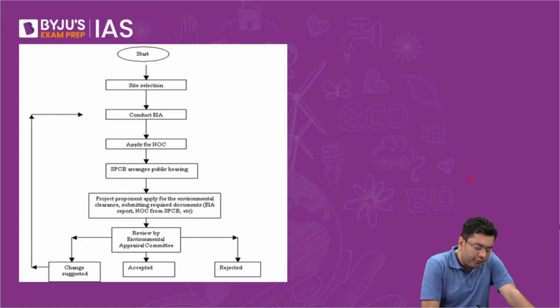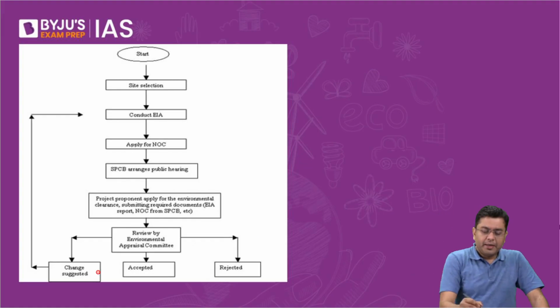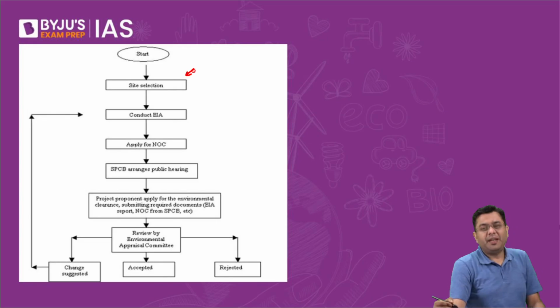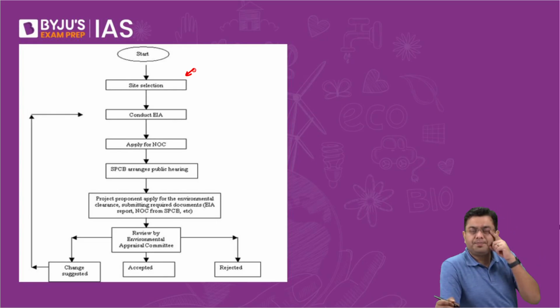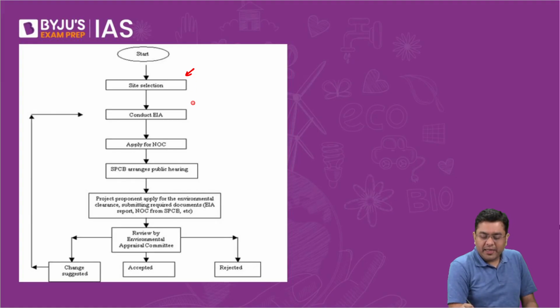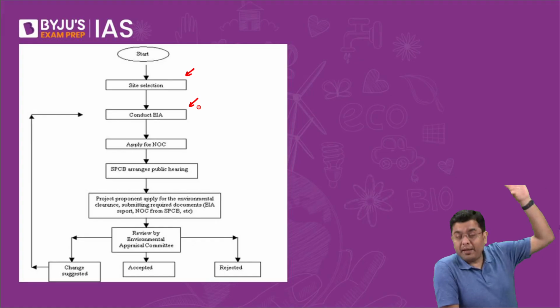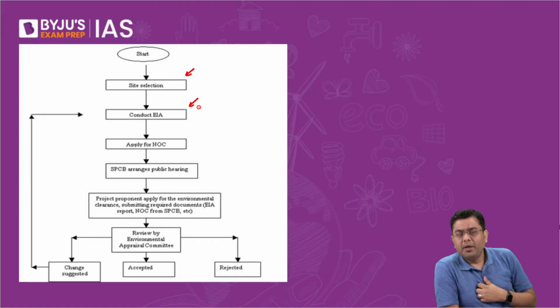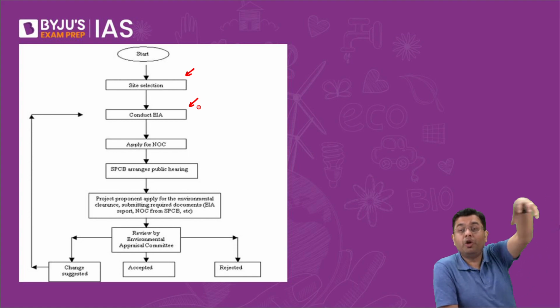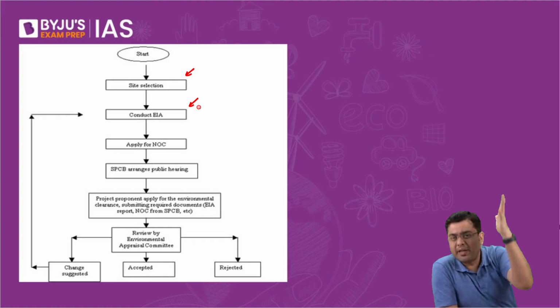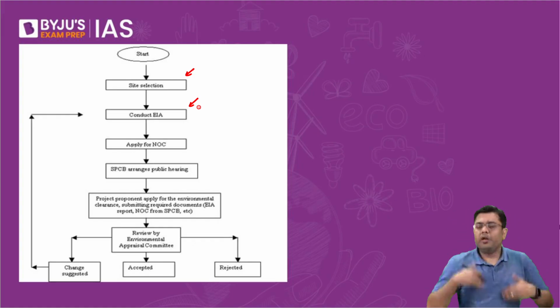Now the process of it, if you draw the flow chart. First of all, let's suppose I have selected a site, that in this area I have to construct something. First of all, carry out the EIA, the environmental impact assessment. Earlier, let's suppose I am IOCL, Indian Oil, and I have to build a refinery. Earlier, it used to be the case that the ministry would appoint another agency. They would carry out the assessment, and according to the assessment, the rest of the processes would take place.